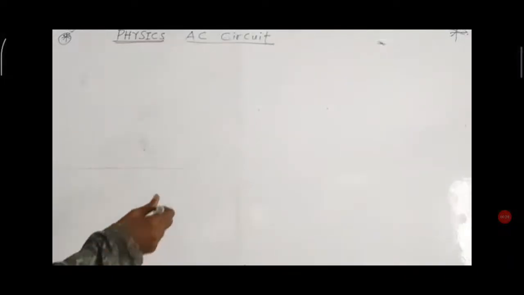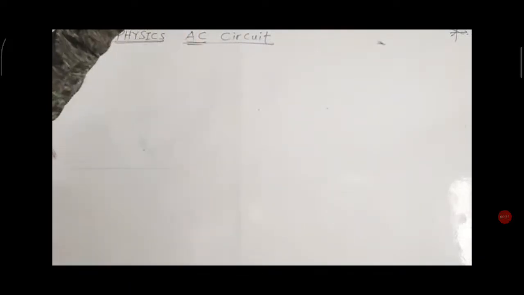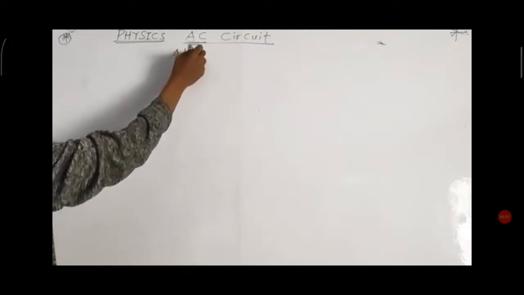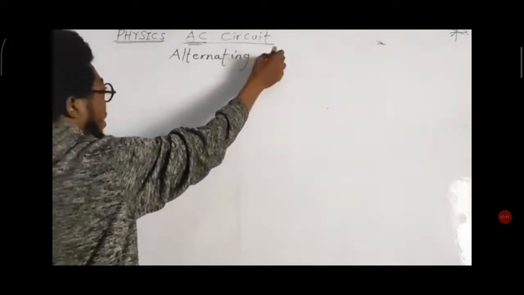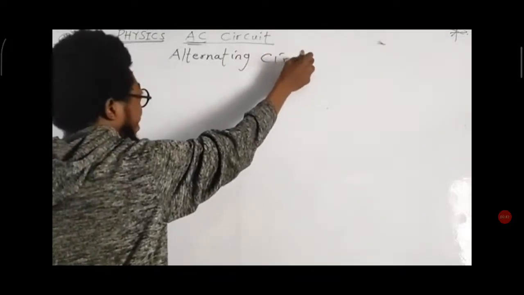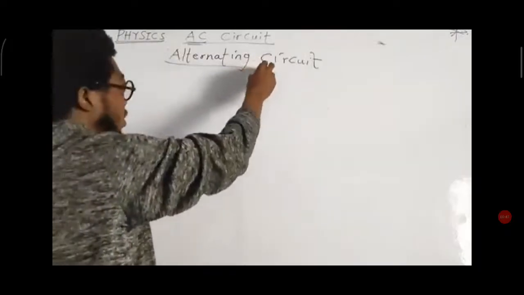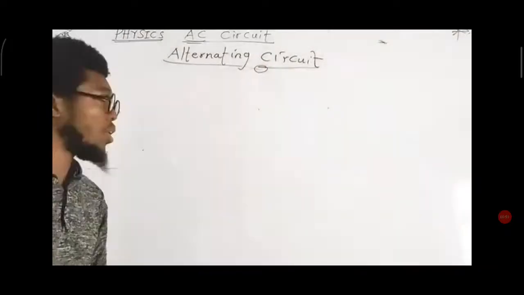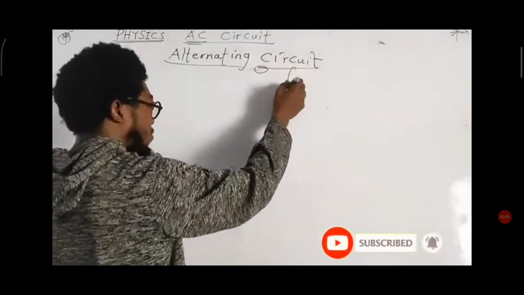In today's class, we'll be looking at AC circuits. The term AC simply refers to alternating. So here, we are dealing with an alternating circuit. An alternating circuit is one in which an alternating current will flow. When we talk about alternating current, what we mean is this. The word current simply refers to flow.